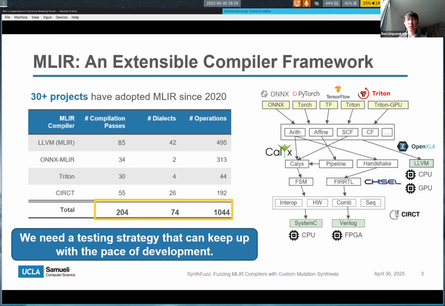But this flexibility also creates a challenge for test generation. In this table, we highlight 4 MLIR projects, which alone define over 100 compilation passes, 74 different dialects, and over 1,000 operations. And because MLIR is an intermediate representation, and it's not public-facing like C, it's not fixed to any particular standard, so dialects are free to be added or updated frequently. And so any effective testing strategy needs to be able to scale to keep pace with this rate of development.